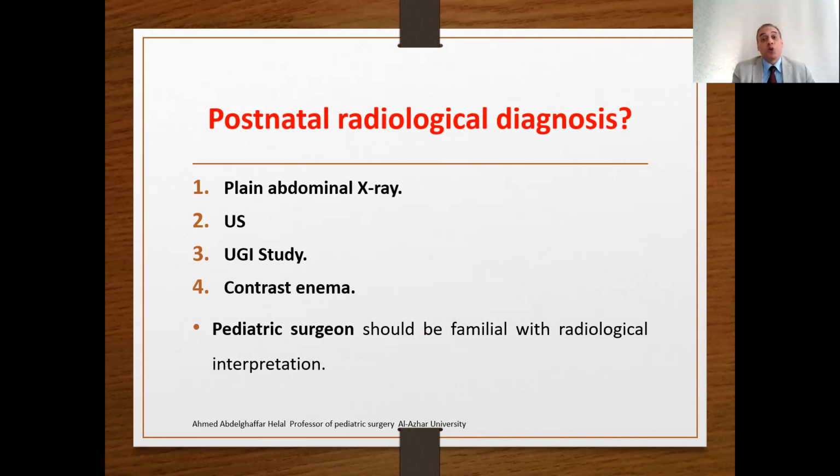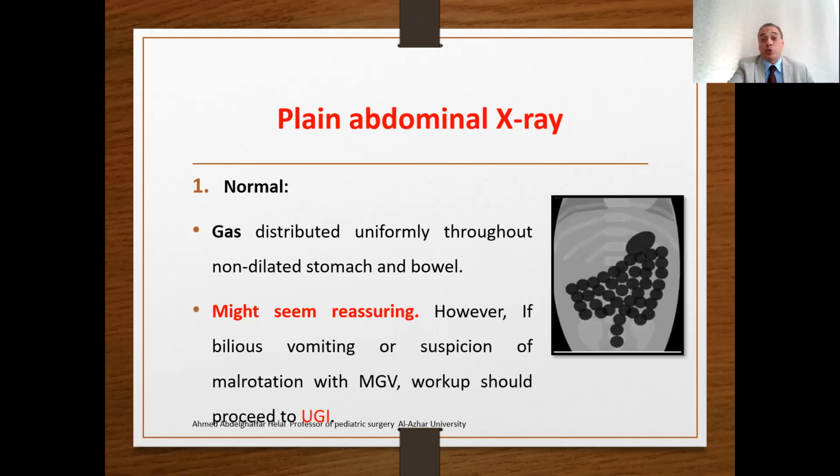The first-order radiology is a plain abdominal X-ray. When you are called to see a neonate or baby with bowel obstruction, the first thing you order is a plain X-ray abdomen. What do you expect to see?